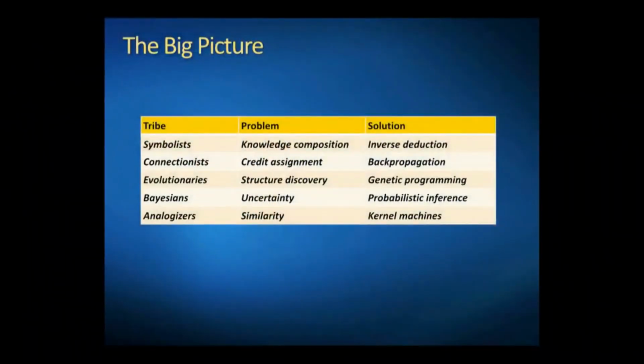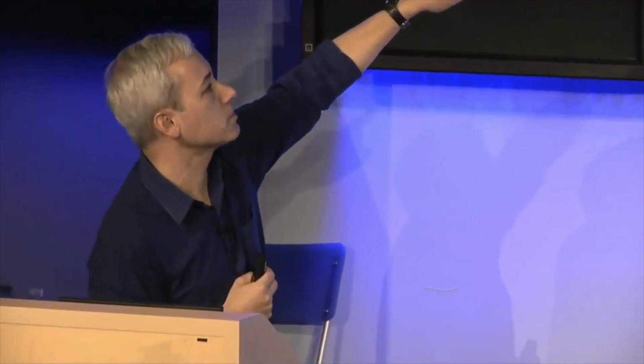We've met the 5 tribes of machine learning. We've seen that each one of them has a problem that it can solve better than all the others, and it has a particular master algorithm that solves that problem. So for example, the problem that the symbolists solve, that none of the others know how to solve, is the problem of learning knowledge that you can compose in many different ways. Okay? And they learn that knowledge with inverse deduction, as we saw.